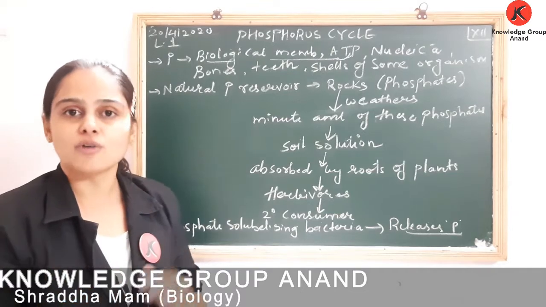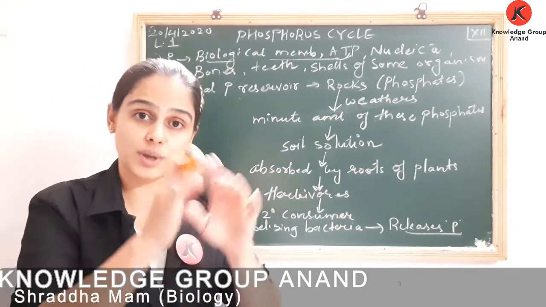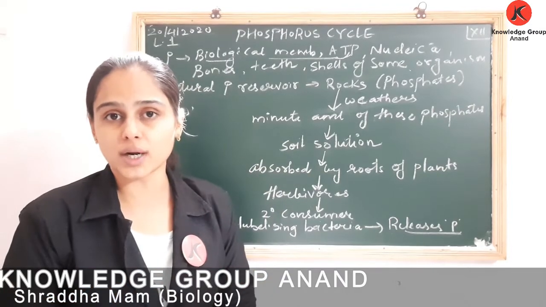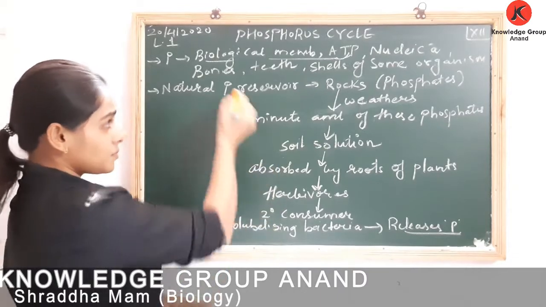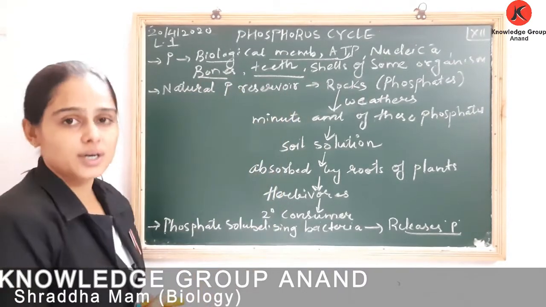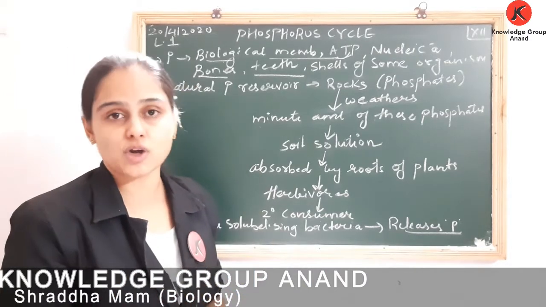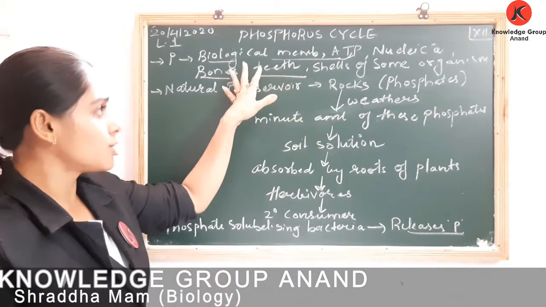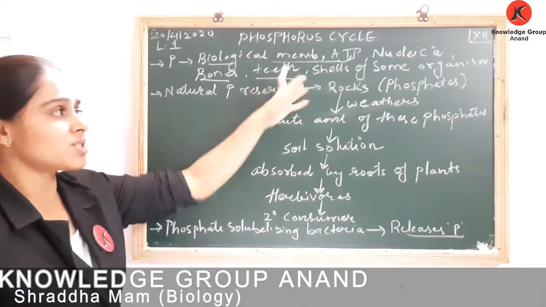Apart from this, phosphorus is required in the formation of shells in different organisms. They are also an important constituent of bones as well as teeth. So what did we study? Roles of phosphorus: in biological membrane, ATP, nucleic acid. We are talking about shells, bones and teeth.